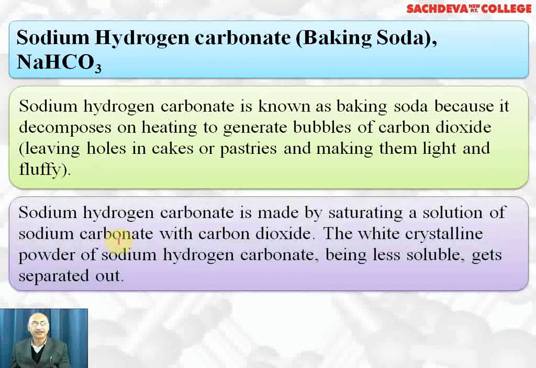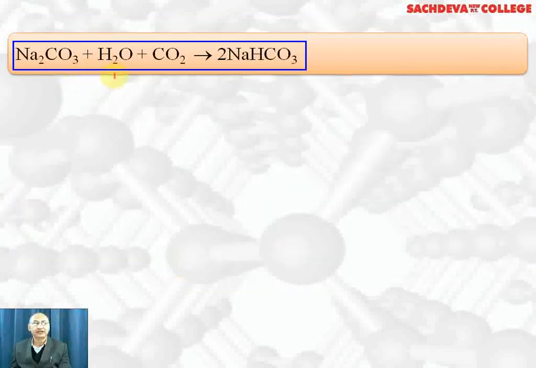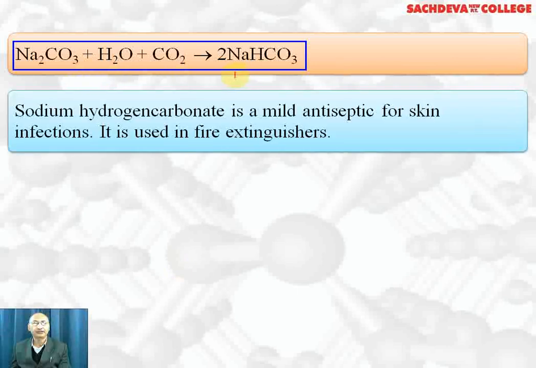Sodium hydrogen carbonate is made by saturating a solution of sodium carbonate with carbon dioxide. The white crystalline powder of sodium hydrogen carbonate, being less soluble, gets separated out. So in the Solvay process, the first step is to prepare sodium hydrogen carbonate, and the second step is to get washing soda. So we can stop at sodium hydrogen carbonate, and baking soda can be prepared. Or another method we can use: sodium carbonate plus carbon dioxide in aqueous solution will result in the formation of sodium hydrogen carbonate. This is the reaction: sodium carbonate plus water plus carbon dioxide gives sodium hydrogen carbonate, which is popularly called baking soda.